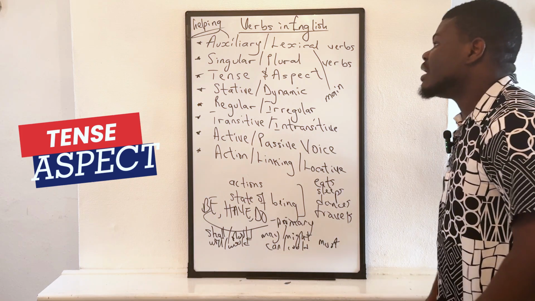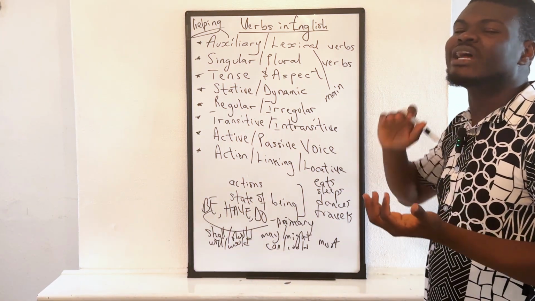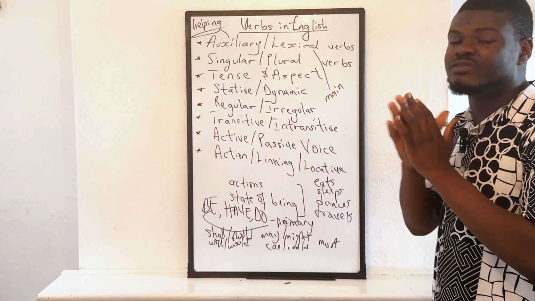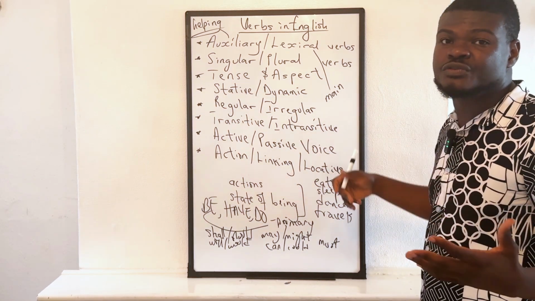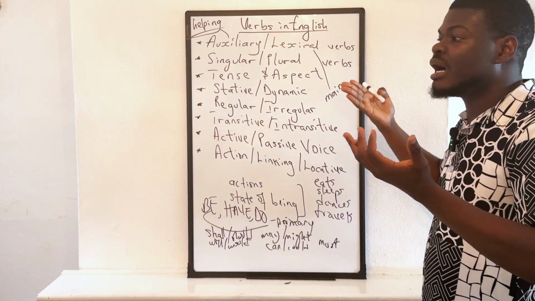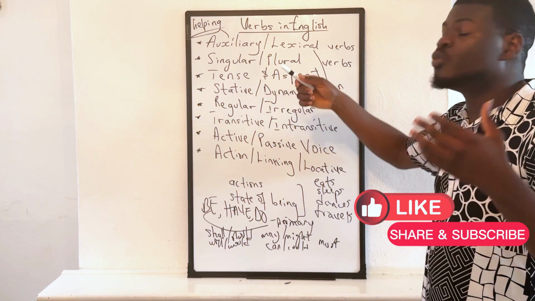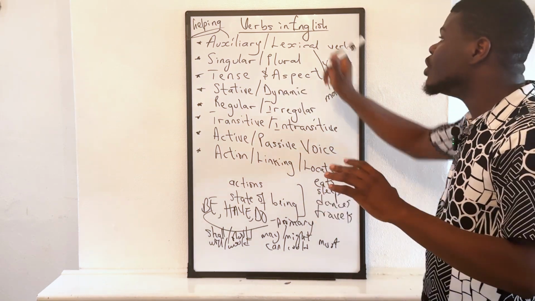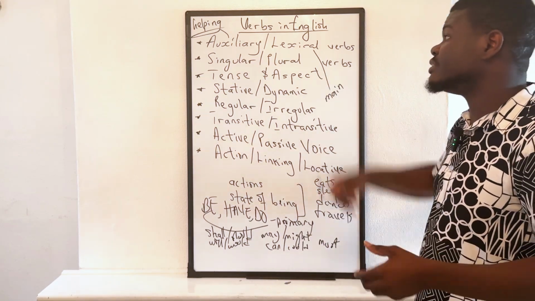Tense and aspect. Actually, the term aspect is more of an advanced topic. Yeah, it's more of an advanced topic because in basic teaching of verbs, what we call aspect in a way has been grafted into what tense is or what tenses should be. Yeah. So I'll mostly talk about tense for the sake of this lesson.